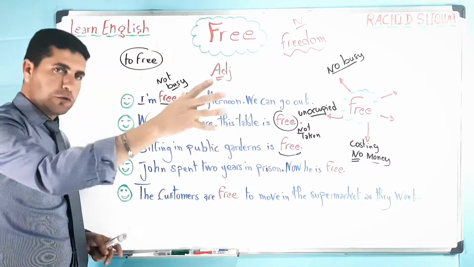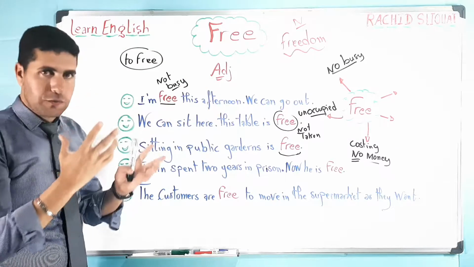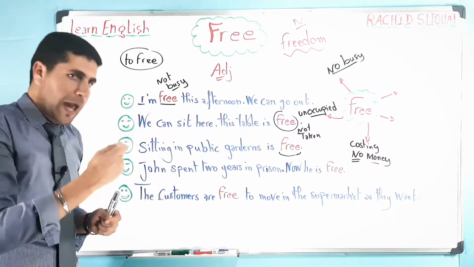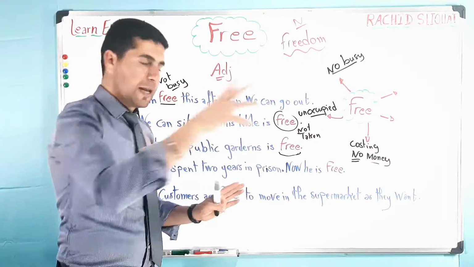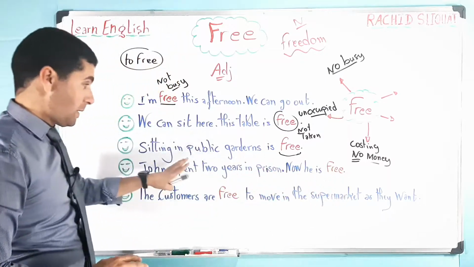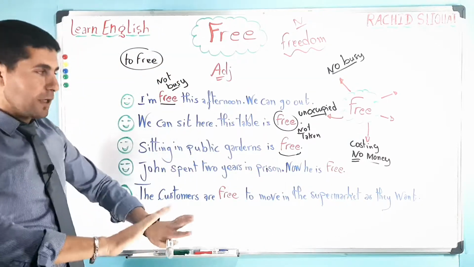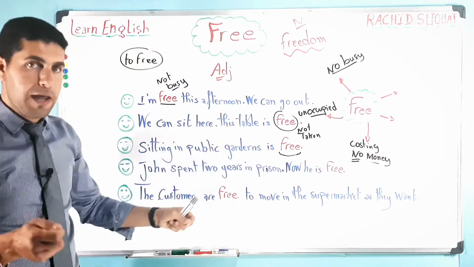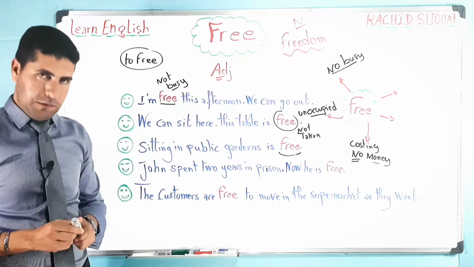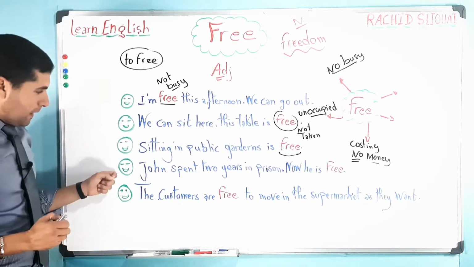But for example, if you want to go to the cinema to watch a film, is it free? No, you pay. You have to buy a ticket in order to get into the cinema. Not like a public garden. A public garden is a free space, which means you don't have to pay money to sit in public gardens. All right? Okay, let's take number 4.